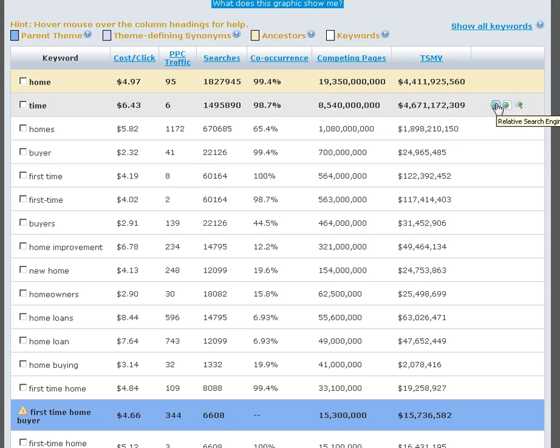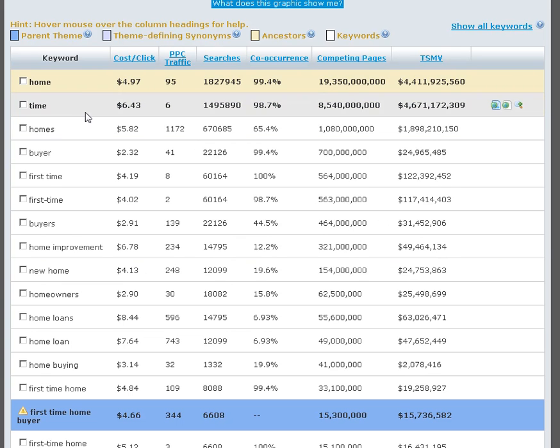Either they're not as lucrative, or the TSMV isn't as high. Typically it's a function of searches and cost per click that puts keywords on the front page versus the back page, because all of the keywords within the theme have to meet a certain criteria of relevance. Otherwise we wouldn't call them a theme, right? They're just a collection of keywords. So the fact that they made the cut to be the theme means that everything is relative here. The difference between the front screen and the back screen is going to be buyer's intent.